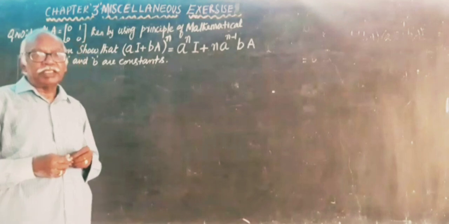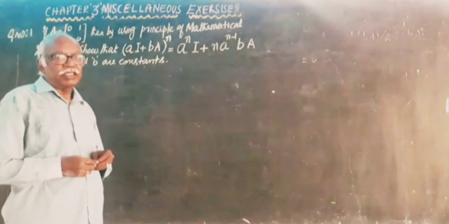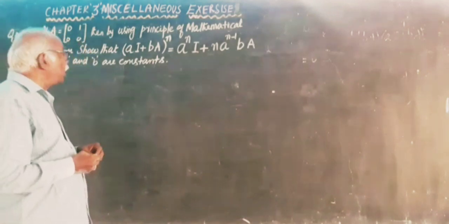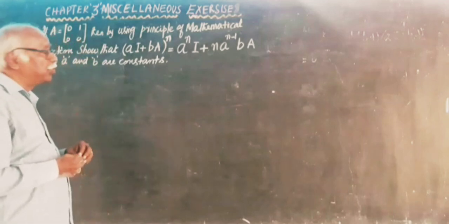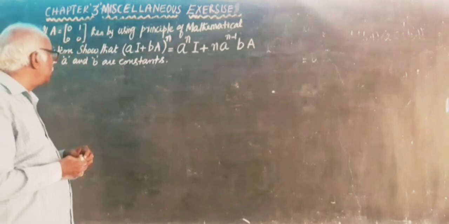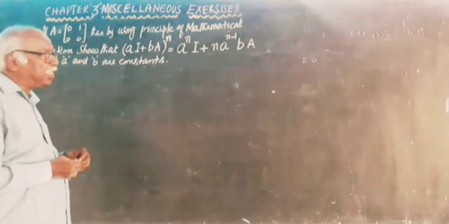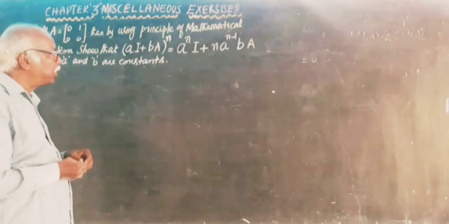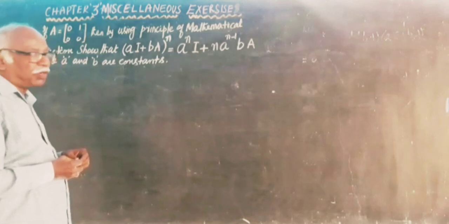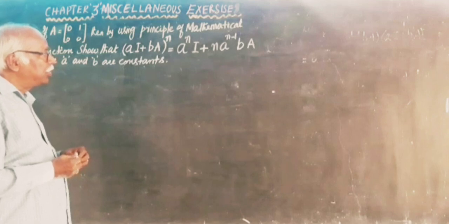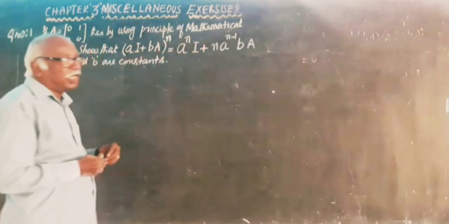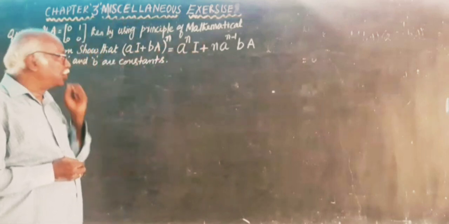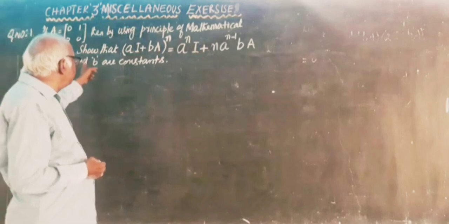Chapter 3 Matrices, Miscellaneous Exercise. Question number 1. If A equals the matrix 0, 1, 0, 0, then by using the principle of mathematical induction, show that (aI + bA) to the power n equals a^n I + n a^(n-1) b A, where A is the given matrix and I is the identity matrix of order 2, and a and b are constants.